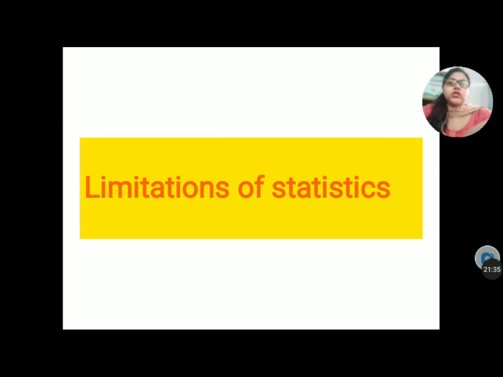Then the next one is the limitations of statistics. Now we have studied the meaning of statistics, plural sense, singular sense. We have covered the importance of statistics as well. Now moving toward the limitations. Whatever we have studied as the features of plural sense will be converted into limitations of statistics also.